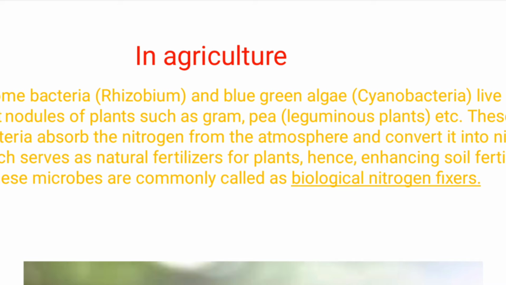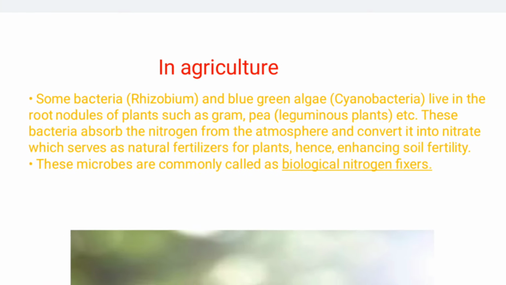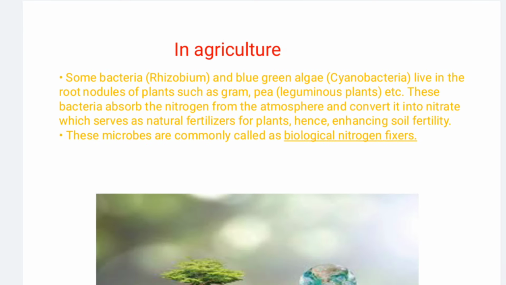These bacteria absorb atmospheric nitrogen and convert it into nitrate, which serves as a natural fertilizer for plants, hence enhancing soil fertility. These microbes are commonly called biological nitrogen fixers. So these microbes are used in agriculture also.